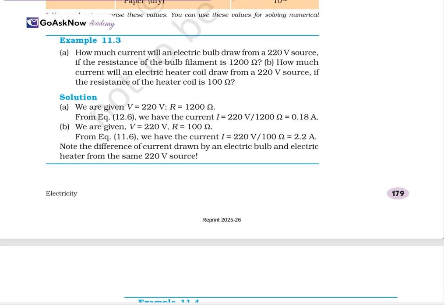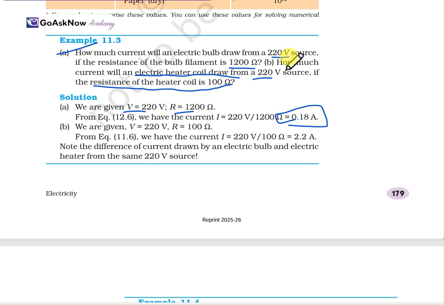Now, one numerical: how much current will an electric bulb draw from a 220 volt source, if the resistance of its filament is given as 1200 ohm? Also, how much current will an electric heater coil draw from a 220 volt source if the resistance of the heater coil is 100 ohm? See, the values are given: V is equal to 220 and R is 1200 ohm. From the equation we have deduced, I is equal to V upon R, which is 220 upon 1200. So here we get the current equal to 0.18 ampere.